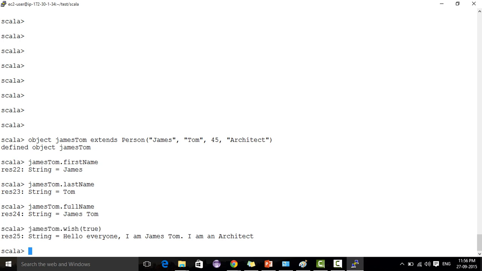Fine. So in Java we have interfaces. Similar to interfaces, in Scala we have traits. Traits are more powerful than interfaces in Java. We'll see the usage of traits in the examples.